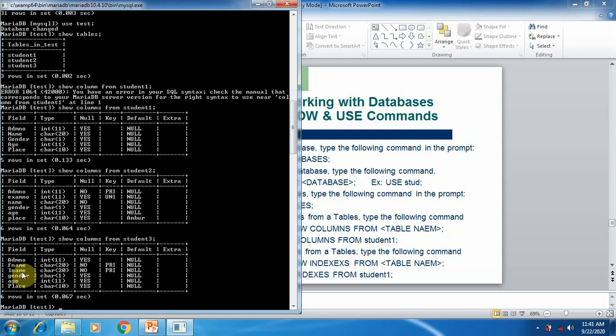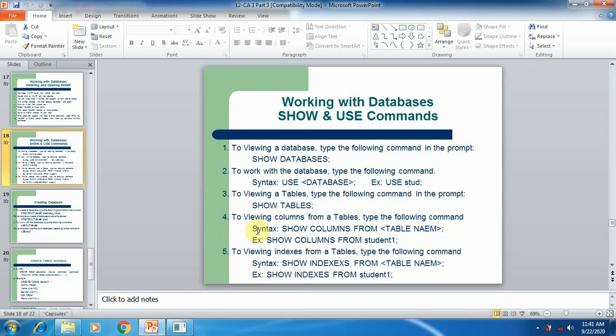So this is the simple command used to see the number of columns and their details of any table, that is show columns from table name. So the fourth command is completed.